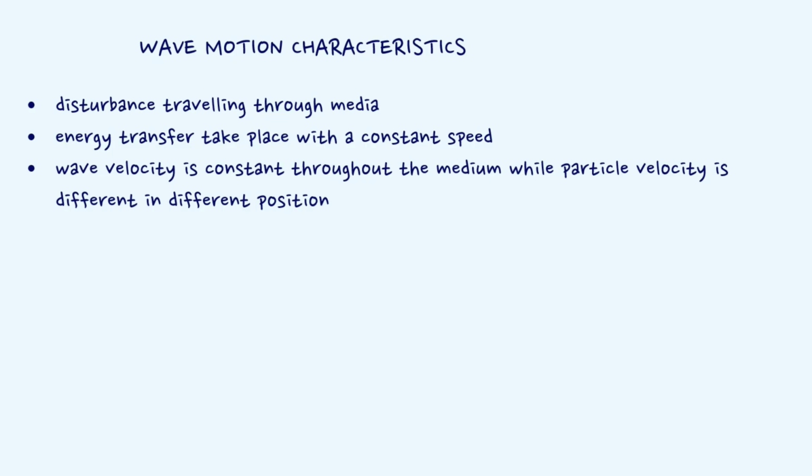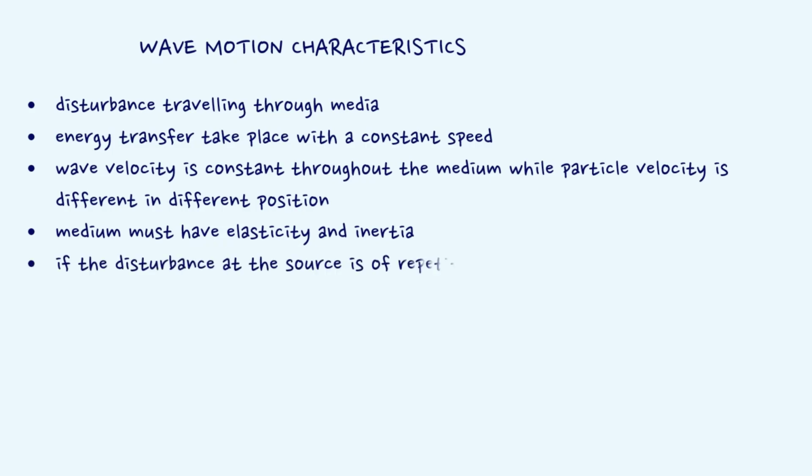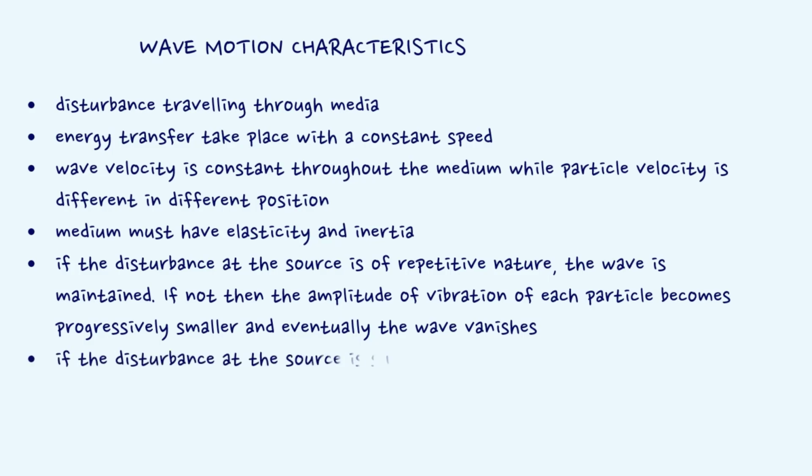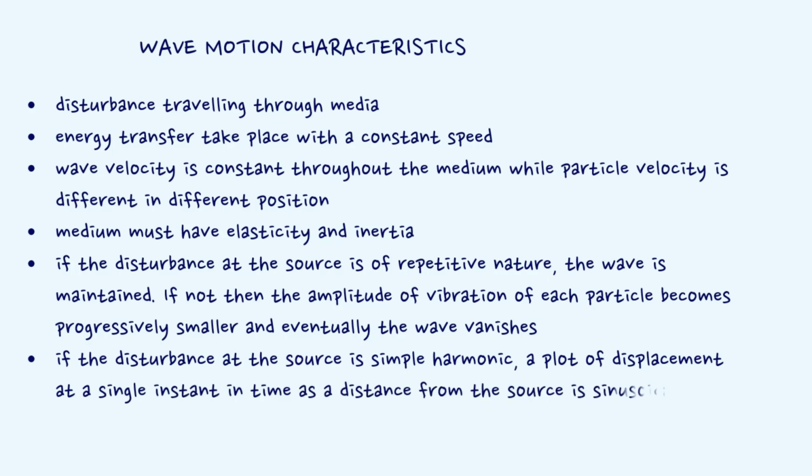A wave motion is possible in a medium which possesses the property of elasticity and inertia. If the disturbance at the source is of repetitive nature, the wave is maintained. If it is not, the amplitude of vibration of each particle becomes progressively smaller and eventually the wave ceases to exist. If the disturbance at the source is simple harmonic, a plot of displacement of the particles at a single instant in time against distance from the source is sinusoidal.